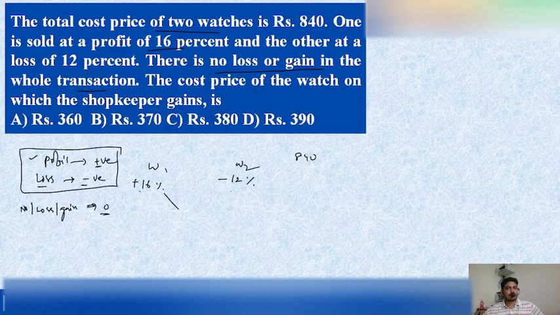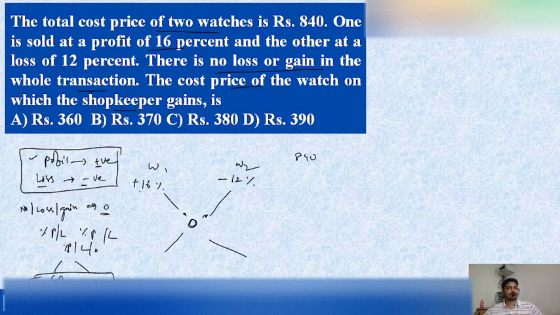So on these two watches, you get no loss or gain, so the mean value will be zero. Sir, if we observe here, from minus 12 to 16, the zero value lies in between those two values. Then what did he ask in the question? Cost price of the watches. If it is profit, or loss, or no profit or loss, at the end we'll get the cost price ratio only here.